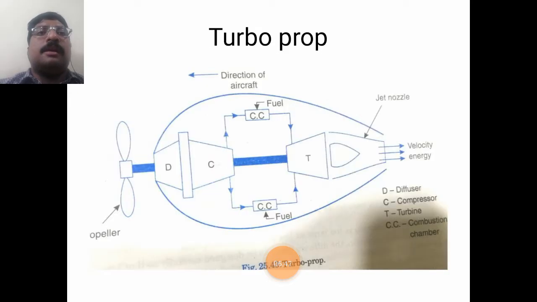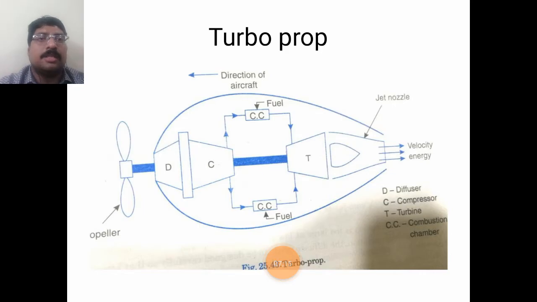Next type of engine is the turboprop engine. This is most similar to the turbojet engine, but in the turboprop engine, a propeller is arranged which will help us to lift the aircraft easily. Here the elements are propeller, diffuser, compressor, turbine, and nozzle.